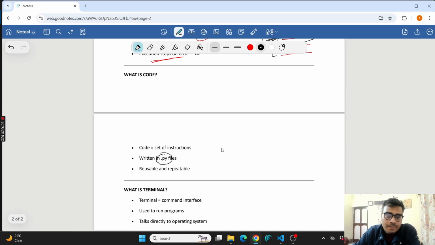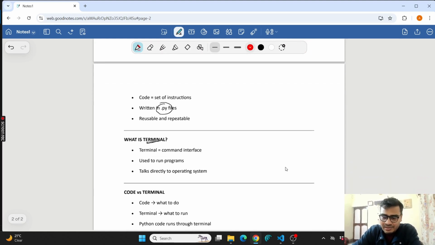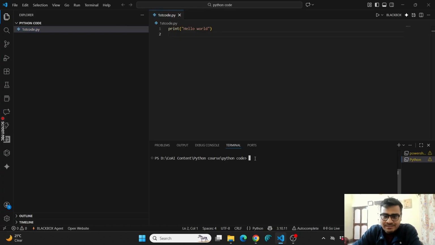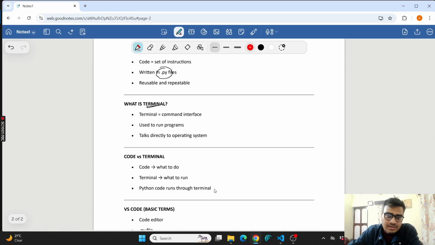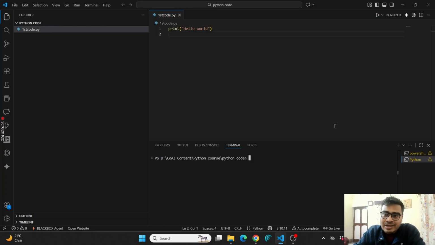Now next, terminal. We have discussed it in the last video. If I show you the terminal in VS Code, that's the terminal, right? It is where the code gives you the output. Here in the terminal we can always command Python to do a few things.